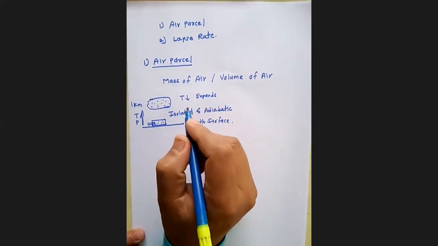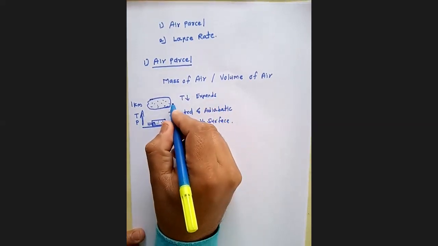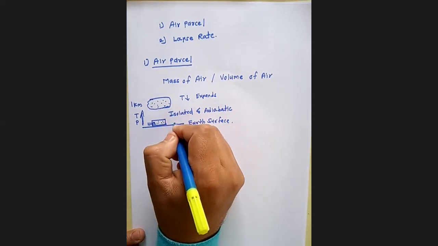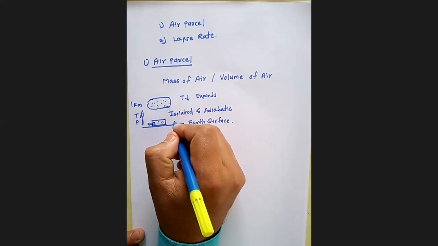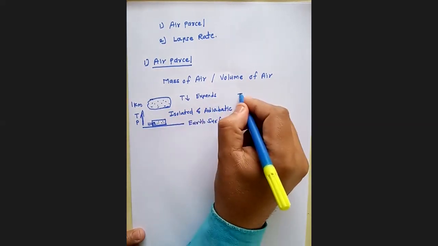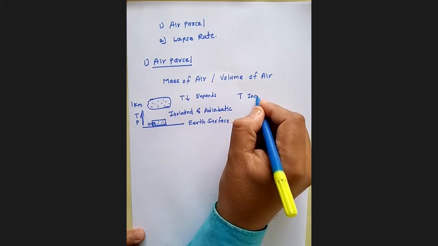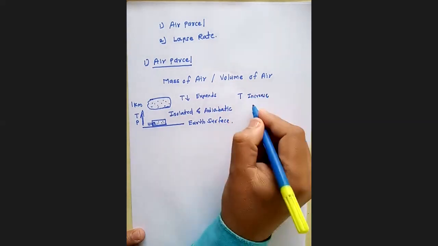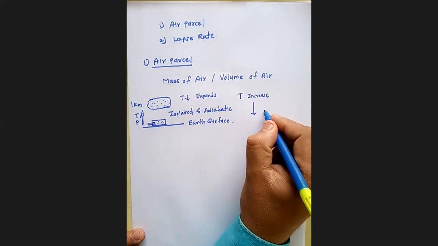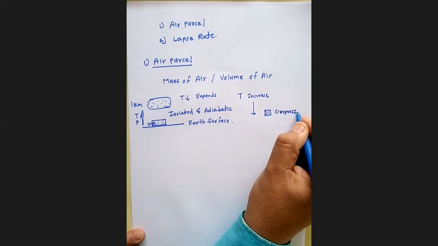Same as when we go from top to the bottom, the temperature rises and the air parcel gets compressed.